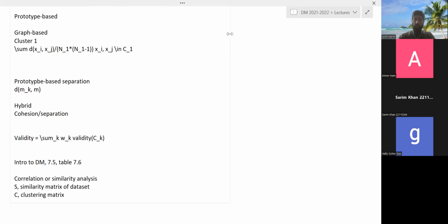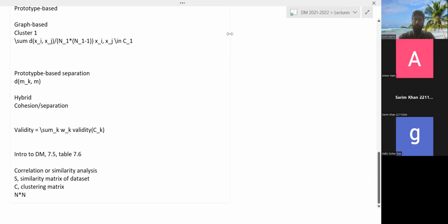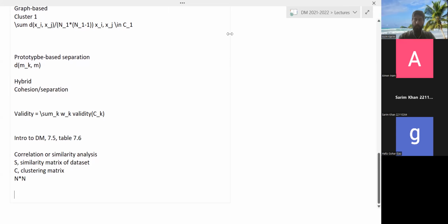Both matrices, of course, are n by n. Sij is basically the similarity between xi and xj. What is Cij? Cij is the clustering that you get after applying the clustering algorithm.